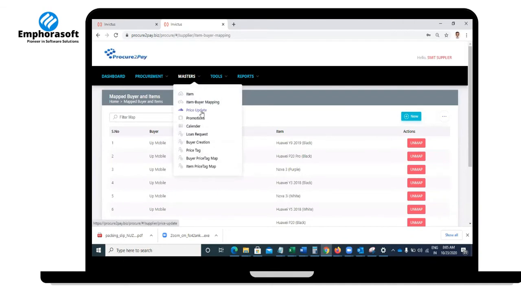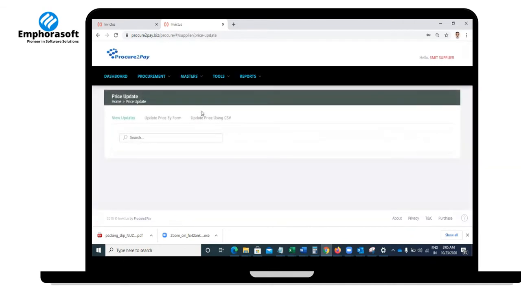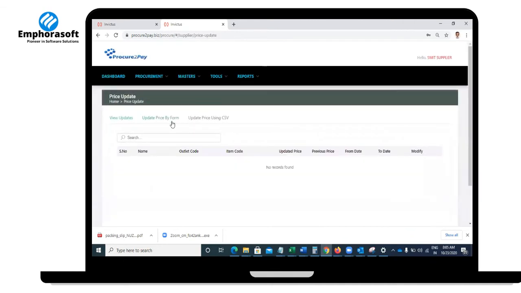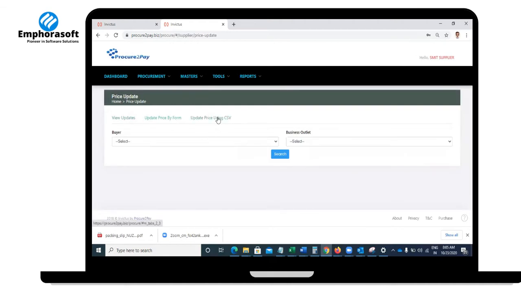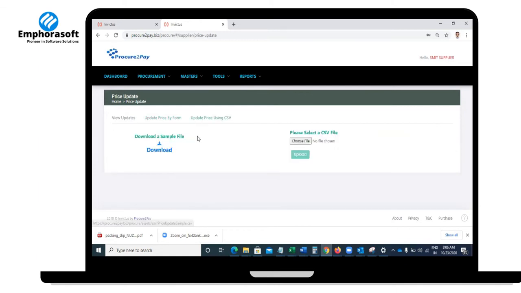And then price updates. As a supplier, you can always change the prices. Here you can download the prices Excel and then upload all the price changes.